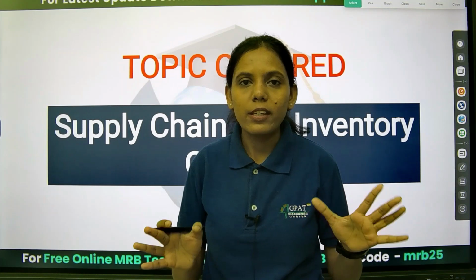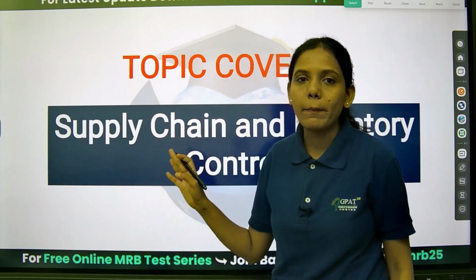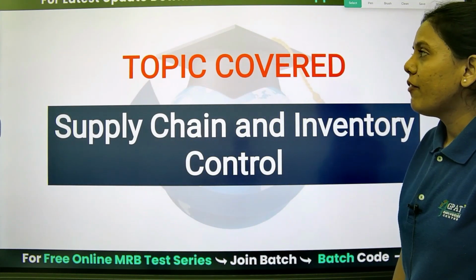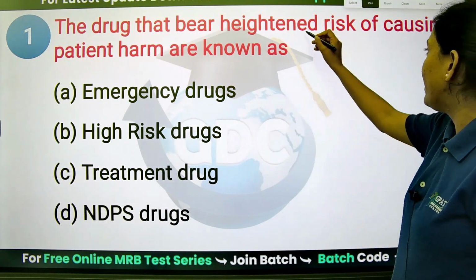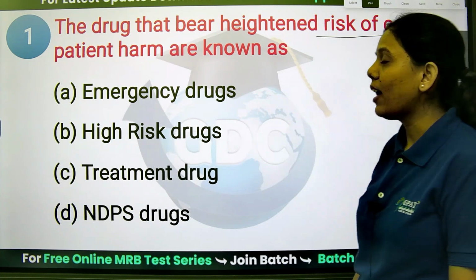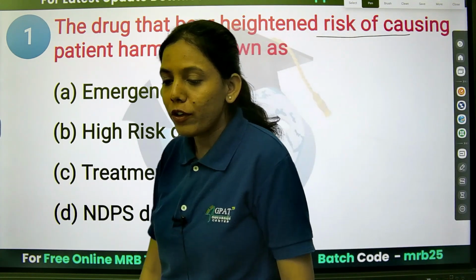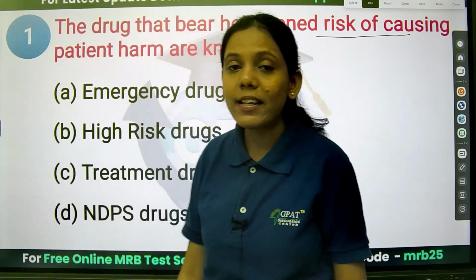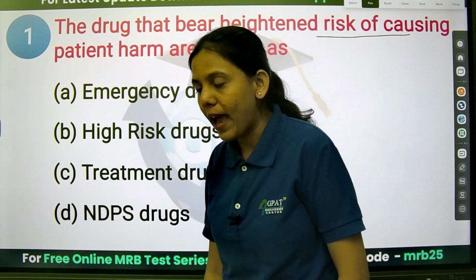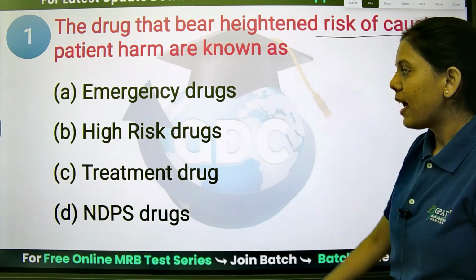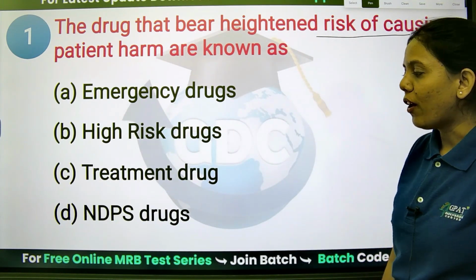We are going to see how you have to remember the questions. The very first question is: the drugs that bear heightened risk of causing patient harm are known as. If any drug has a higher risk or can cause patient harm, then what is it known as? Emergency drugs, high risk drugs, treatment, or NDPS drugs.